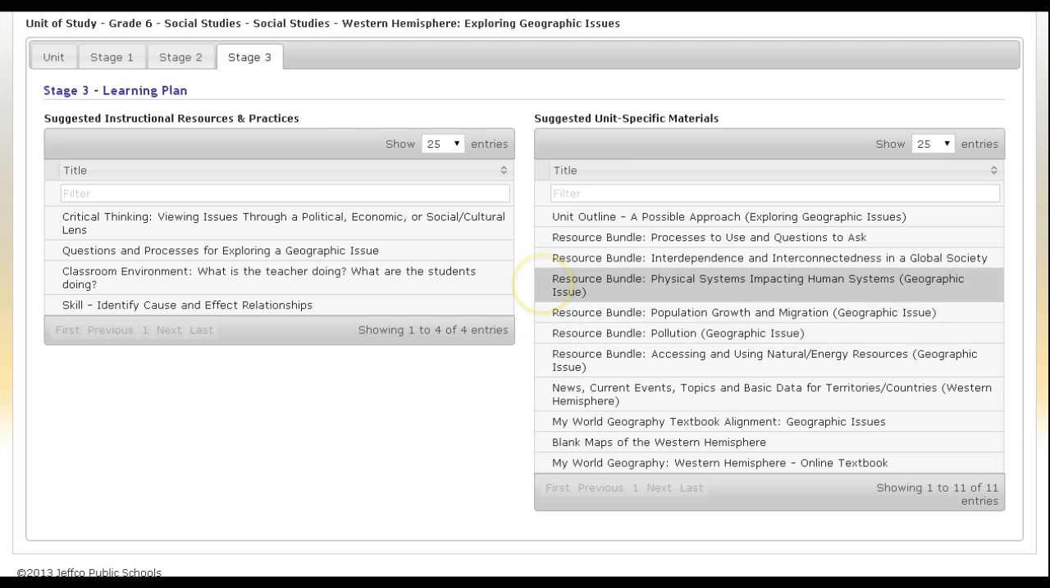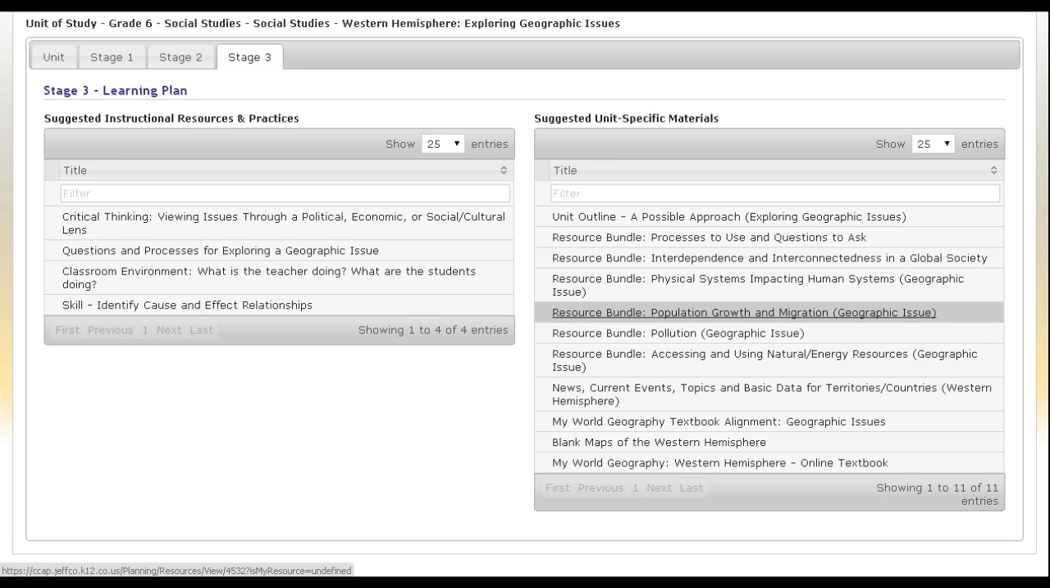So consider these as starting places. When I think of a geographic issue, some geographic issues might be connected to globalization, population growth, food supply, standard of living, migration, health, human rights, energy resources. And while we might look at those separately, we start to realize that everything is very interconnected. But as a teacher, it might be valuable to say, okay, what is going to be my starting place for looking at this issue? So I've already opened this one, but this one on population growth and migration, I'm going to show you what that resource bundle looks like.